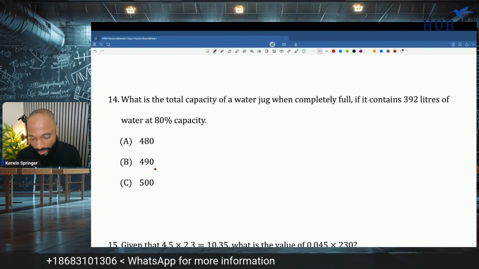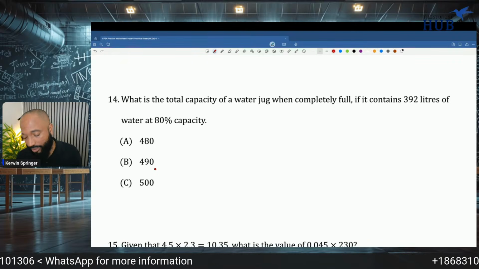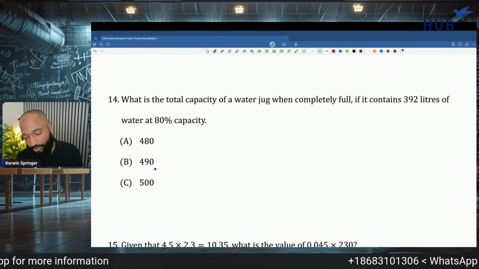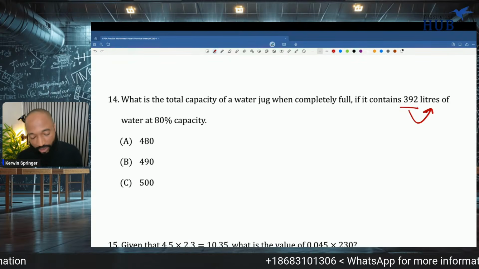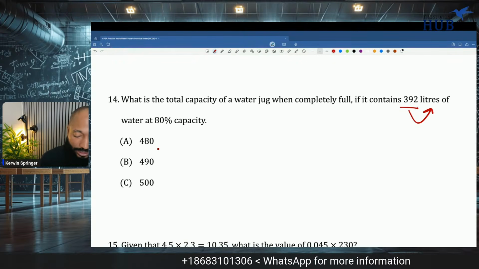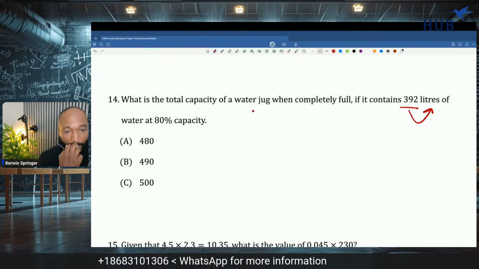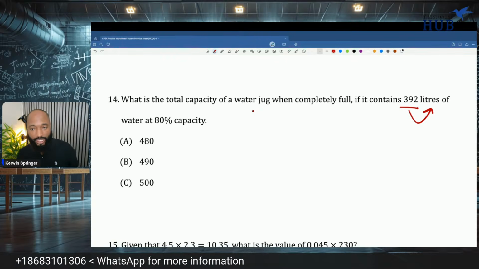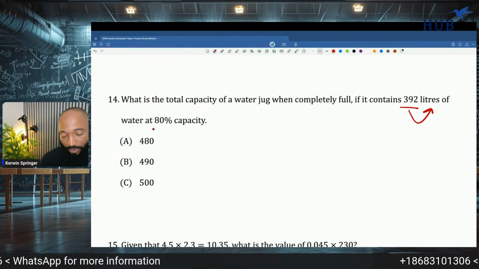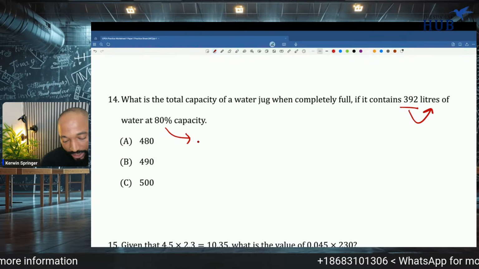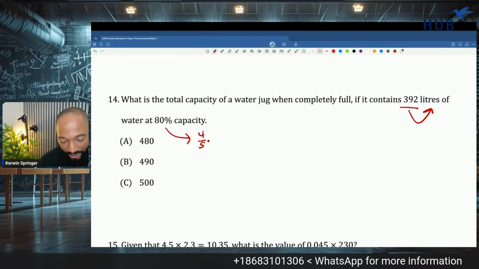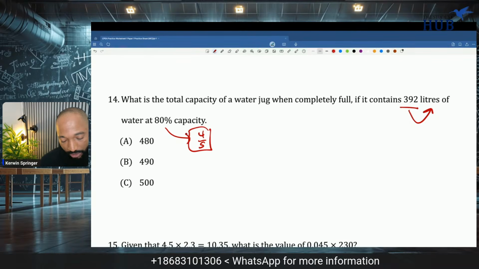What is the total capacity of a water jug when completely full if it contains 392 liters of water at 80% capacity? So, all right, this is a standard SEA and NGSA question here. We can use 8/10 if we want. 80% as a fraction is 4/5. It's nice to use 4/5 from the fractions family.